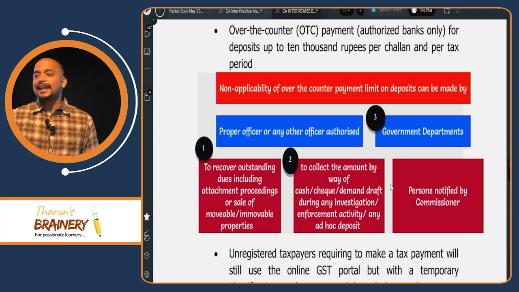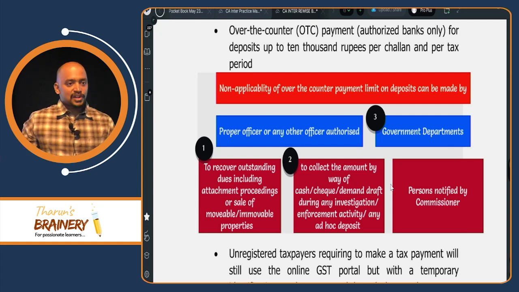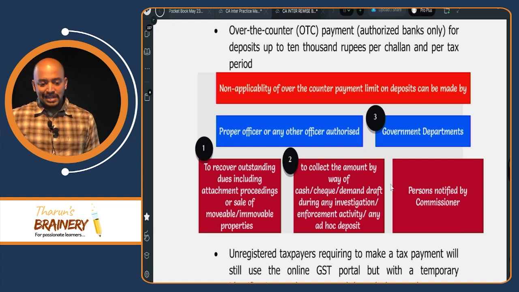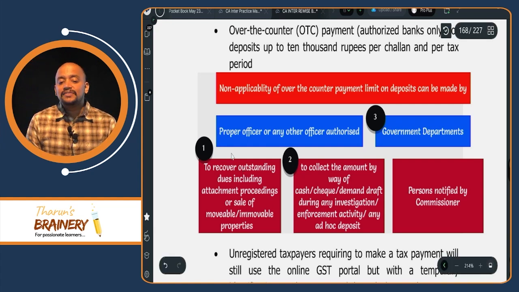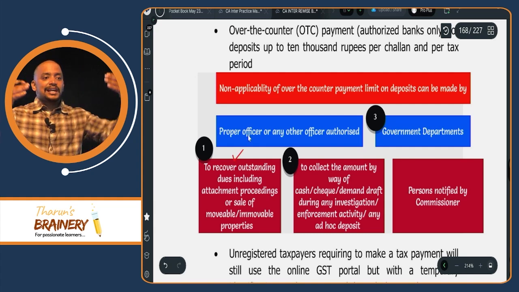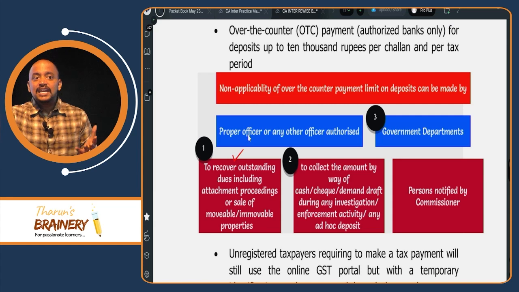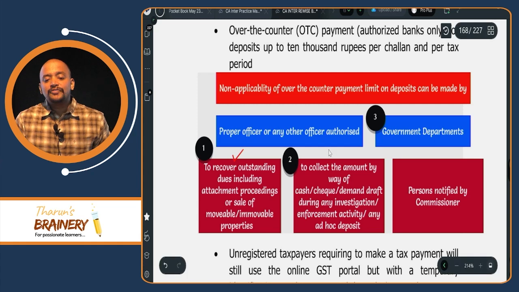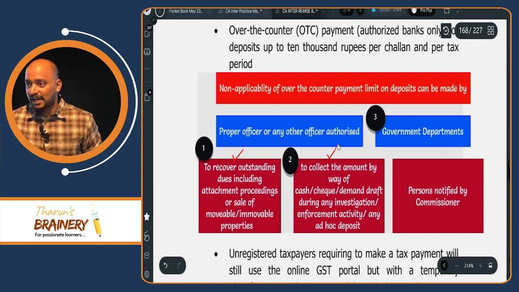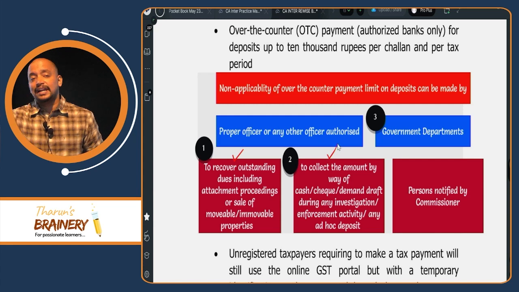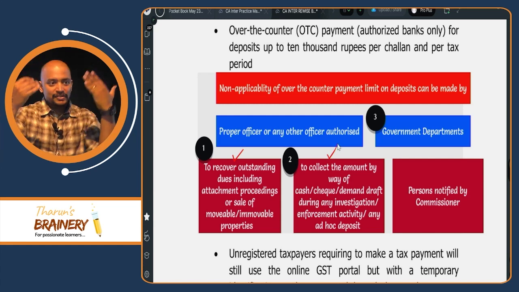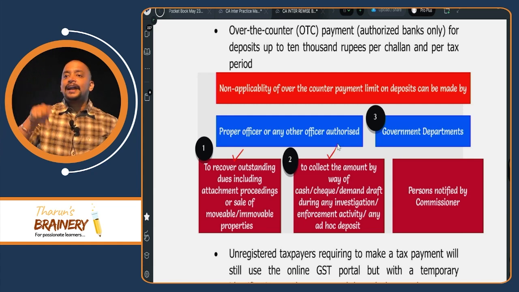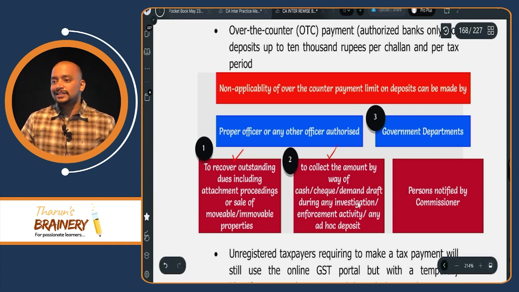10,000. But in 3 cases, that 10,000 restriction is not there. Any amount can be deposited as cash in the ledger. What is that? In case when officer is recovering the due from us by selling our assets, he may get a cash. That cash can be deposited into electronic cash ledger. Or officer is conducting search or raid in our place and he identified some unexplained cash. So he came to our place, black money he identified, that black money also he can take and deposit it into the cash ledger towards the tax dues.